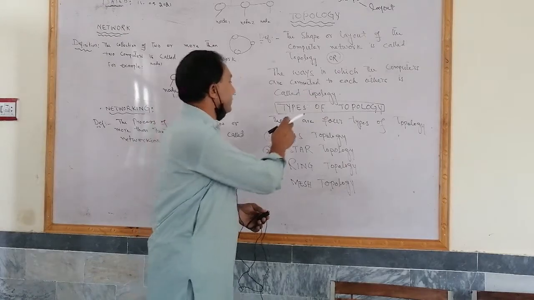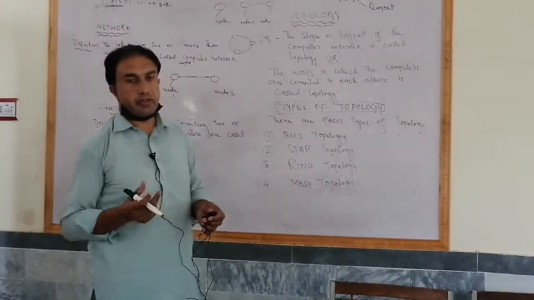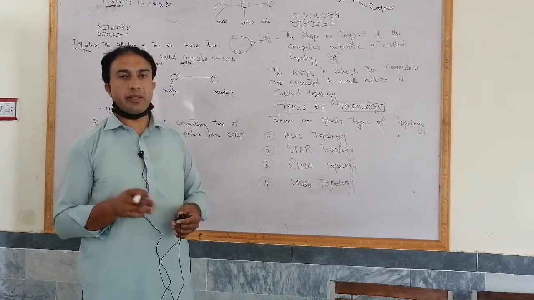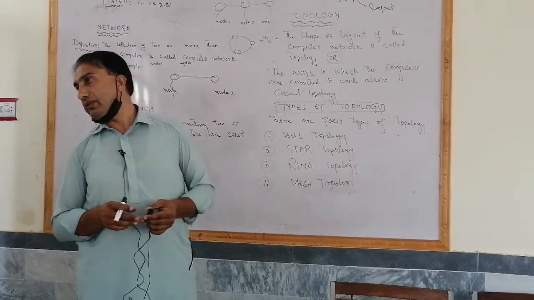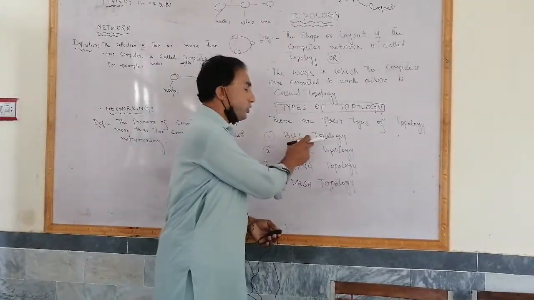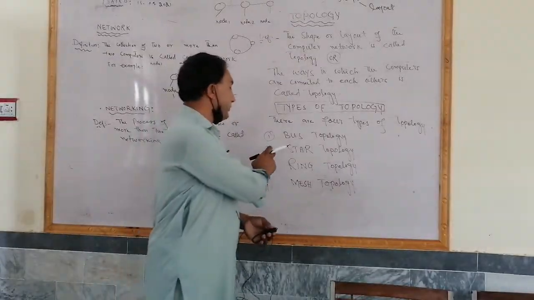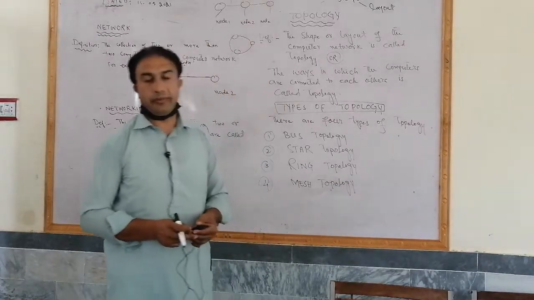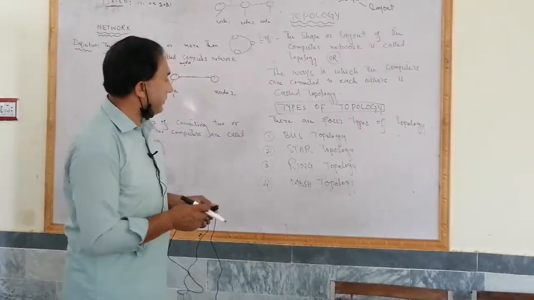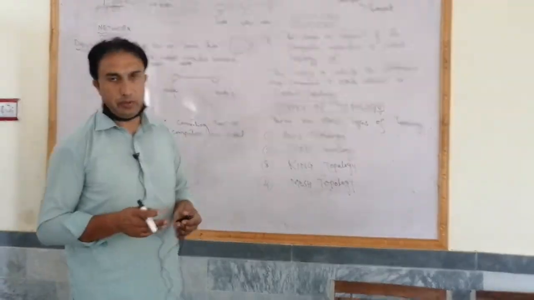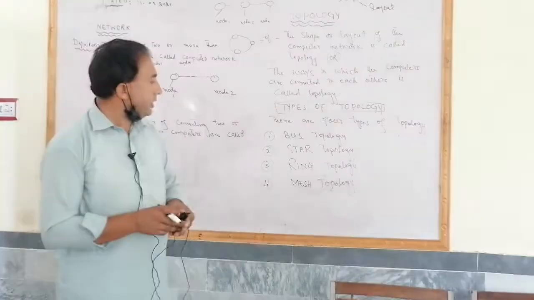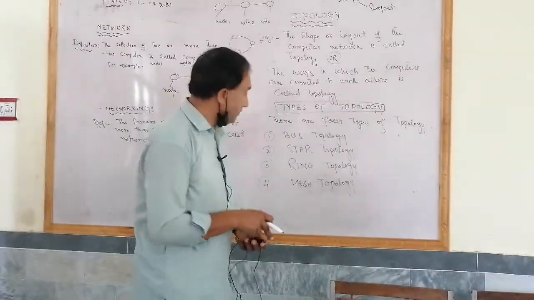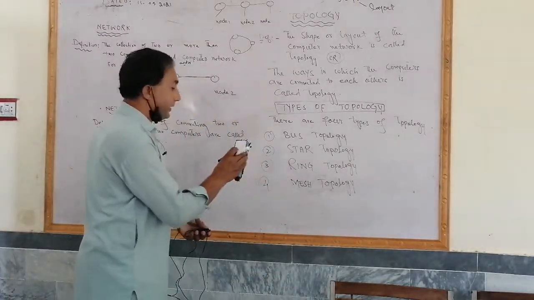Now types of topology. अब टोपोलॉजी की बहुत से टाइप्स हैं, but in your book there are main 4 types of computer topology: 1. bus topology, 2. star topology, 3. ring topology, and 4. mesh topology. So we will discuss these topologies in detail, but here in bus topology the computers are connected with each other